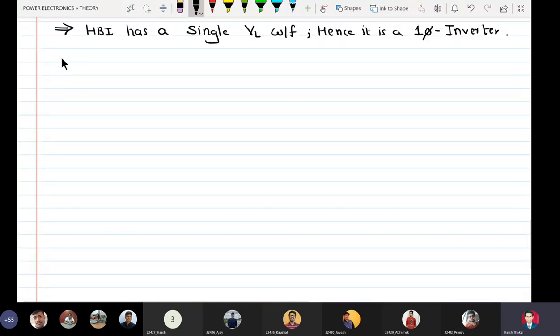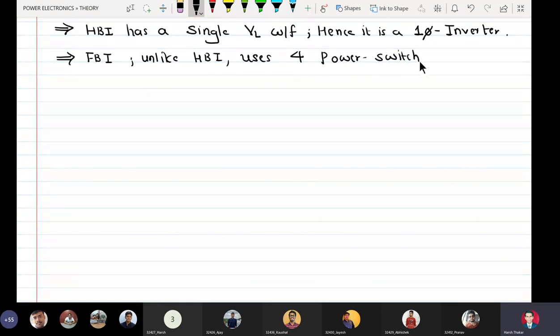Now let us define what is a full bridge inverter. Full bridge inverter, unlike half bridge inverter, uses 4 power switches in the bridge configuration.